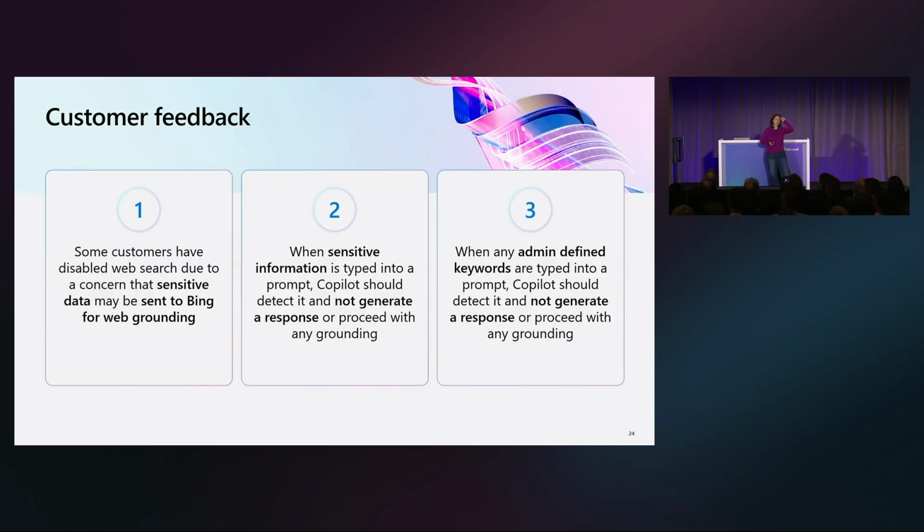But we heard that not everyone has all their documents labeled, and that people are concerned about protecting all sensitive data, whether or not it has a label. We also heard that people were concerned that if there's sensitive data in a prompt, when Bing creates the search terms that it sends to the web, it might include some of that sensitive data.